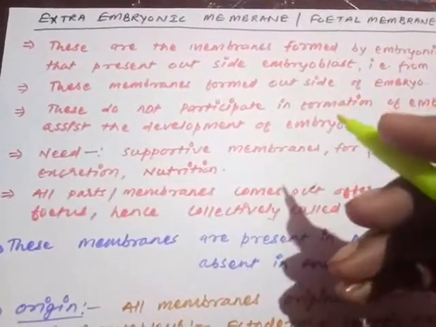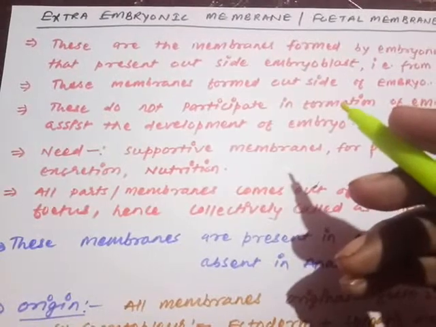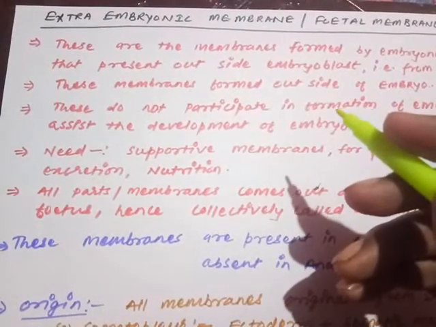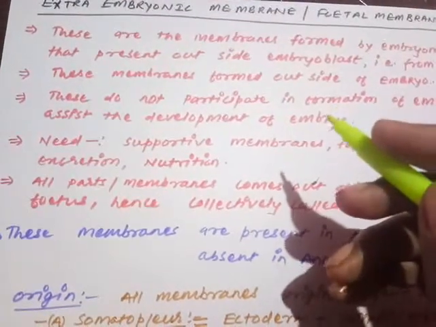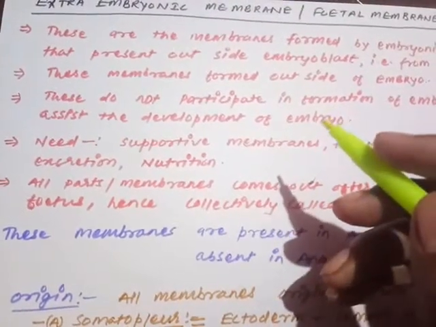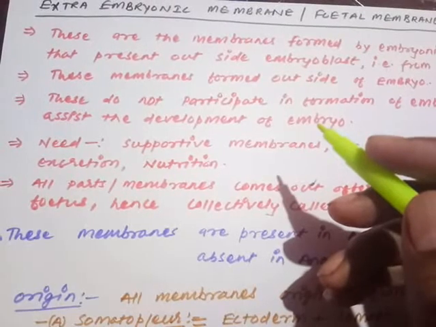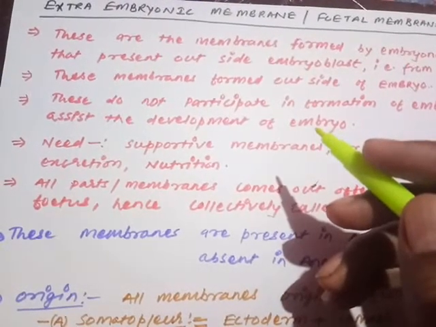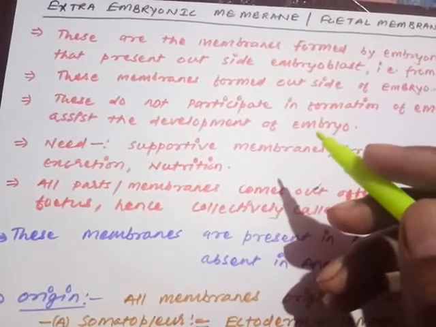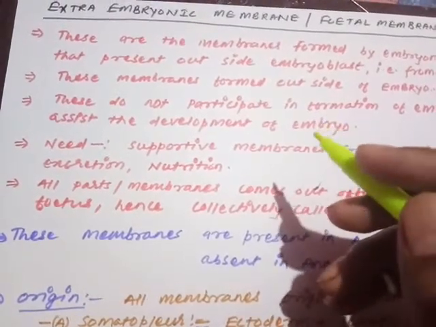These membranes are formed by the embryonic tissue that is present outside of the embryoblast. If you remember, two types of tissues were produced. One tissue is called the embryoblast, another one is called the trophoblast. The embryoblast has two types of cells, called the epiblast and hypoblast, and these cells take the responsibility to form the structures of the embryo.